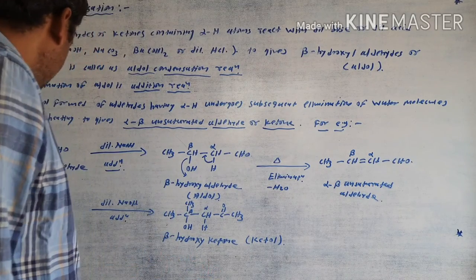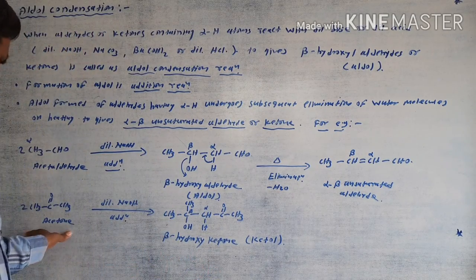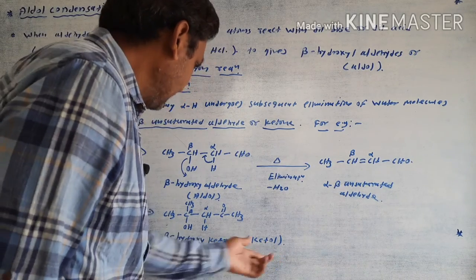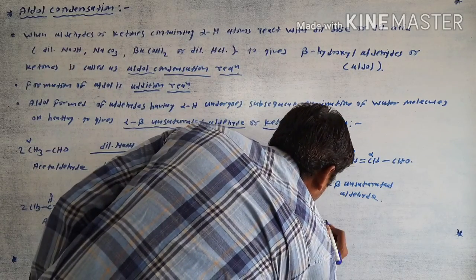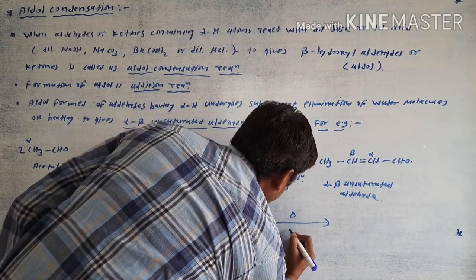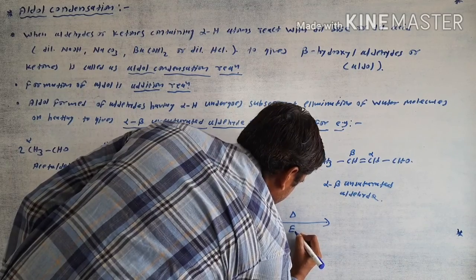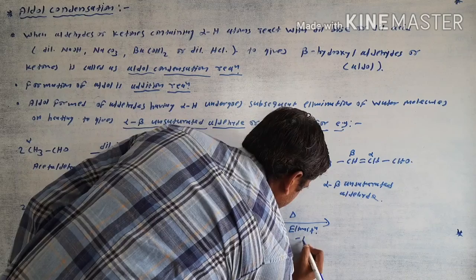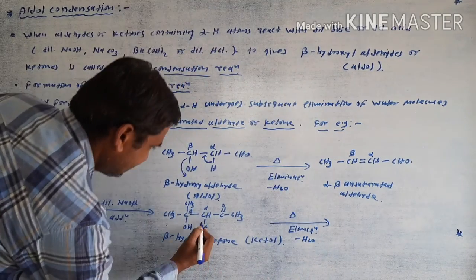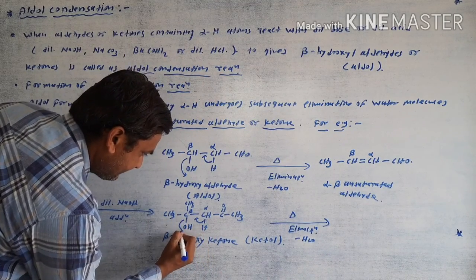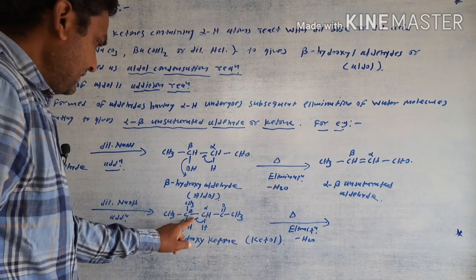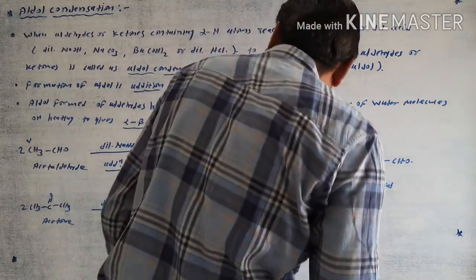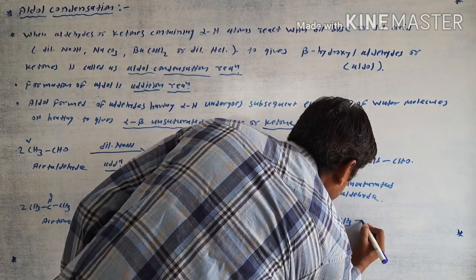In this reaction, we have to use acetone or a ketone. In this way, it is called a ketol, and this ketol also undergoes elimination when warmed. E2 elimination: a water molecule is removed here. This bond shifts, this hydroxyl is removed and this hydrogen is also removed, giving an overall water molecule, and the product is CH3.